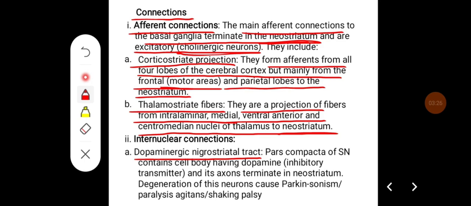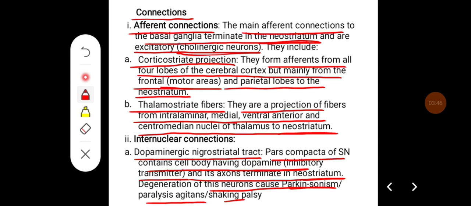Dopaminergic nigrostriatal tract: pars compacta of substantia nigra contains cell bodies having dopamine, which is an inhibitory neurotransmitter, and its axons terminate in neostriatum. The degeneration of this neuron causes parkinsonism, also called paralysis agitans or shaking palsy.